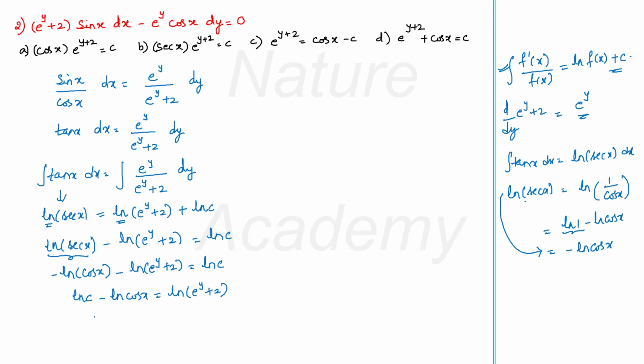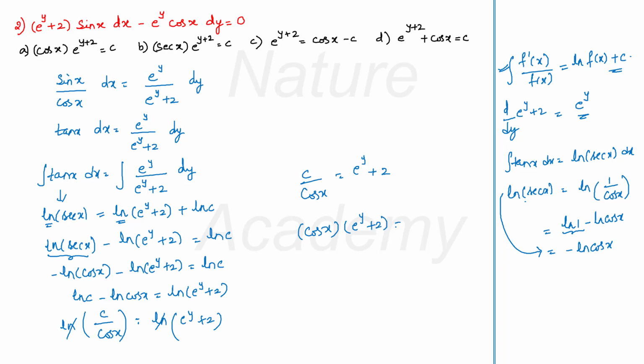To remove the cos, I can write c by cos x inside the log, equal to log e raised to y plus 2. The logs will get cancelled and I have c by cos x is equal to e raised to y plus 2. Now I can write this as cos x into e raised to y plus 2 is equal to c. So now I have option A as the correct answer.